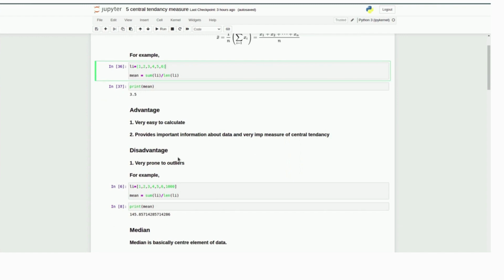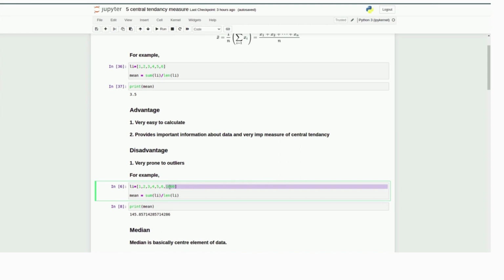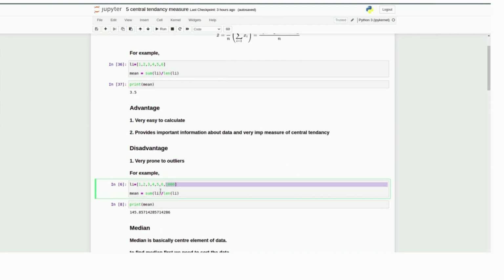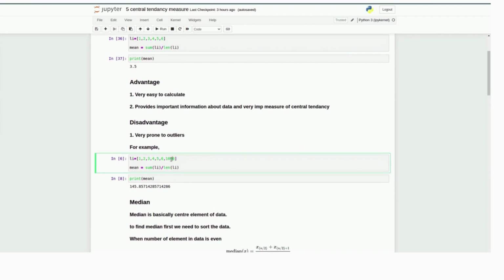So what is an outlier? If you see the following data, you can easily find the element which is the odd one out. 1000 is the odd one, so it's an outlier. An outlier is basically any exception or error, an element which is not similar to the other elements, maybe with a higher magnitude.